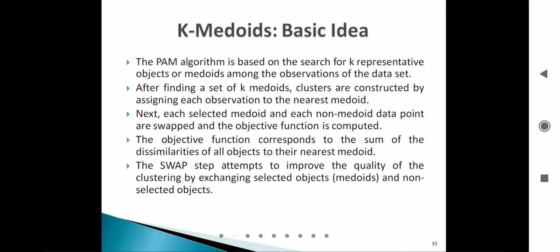Inside that cluster, whatever data objects are there, already one object you selected as the medoid value in step 1. So you forget about that particular data object. From the remaining objects, you pick any one as the new medoid value for that particular cluster. First cluster medoid is fixed. Second cluster, now the medoid is changed.